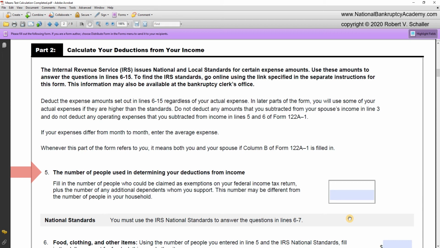In the case of George and Martha Washington, there are 4 people in the household. There's George Washington, Martha Washington, and 2 children, one aged 11 and one aged 14. So we're going to enter the number 4. Let's scroll down.